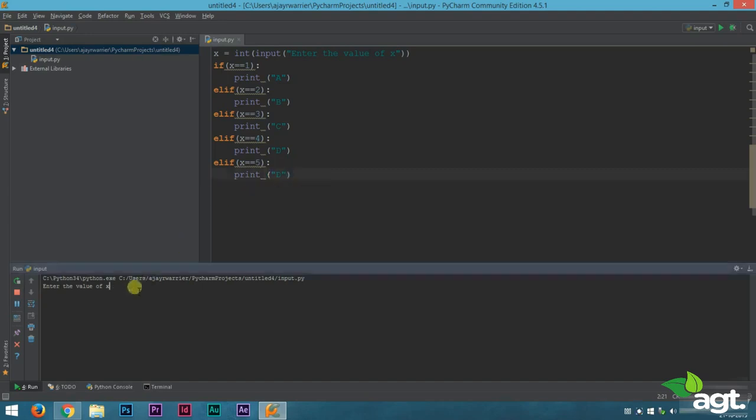But have you ever wondered what would happen if we entered 6 or 7 or any other number? Let's try. So suppose we entered 7. Let's see what will happen. Nothing happens. We don't have any output. So what can we do to fix this problem? That is where else statements come in handy.